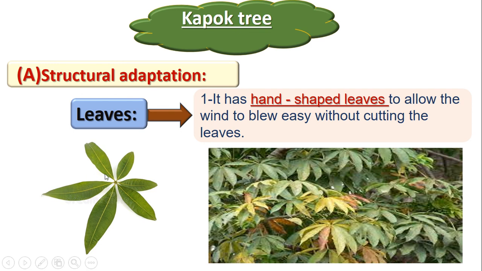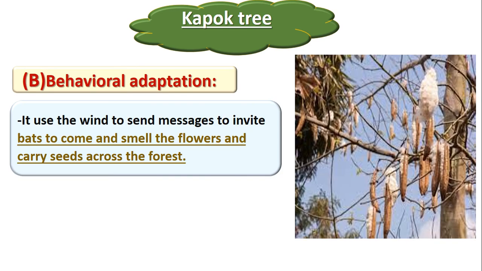To allow the wind to pass through the leaves without cutting them. If it were just one leaf, it would be cut very easily. But there are five together, so they are stronger. So what is the shape of the leaves of kapok? Hand-shaped leaves to allow the wind to pass without cutting the leaves.